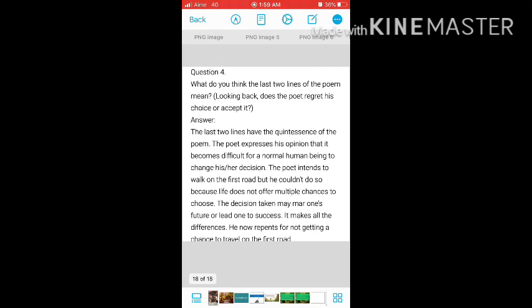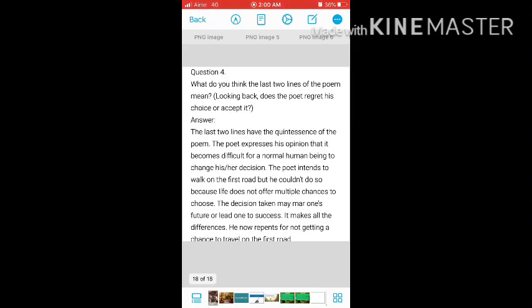The poet expresses his opinion that it becomes difficult for a normal human being to change his or her decision. The poet intends to walk on the first road, but he could not do so because life does not offer multiple chances to choose. The decision taken may mar one's future or lead one to success. It makes all the difference. He now repents for not getting a chance to travel on the first road.